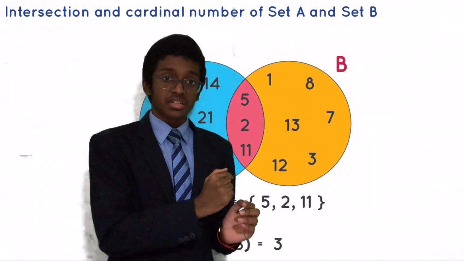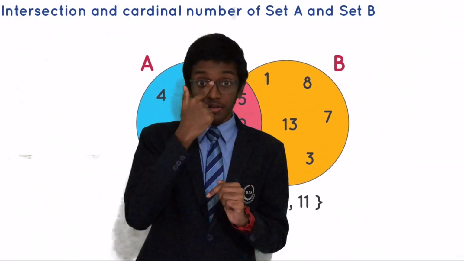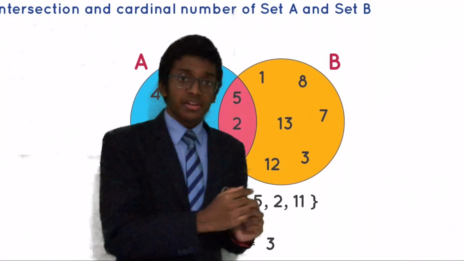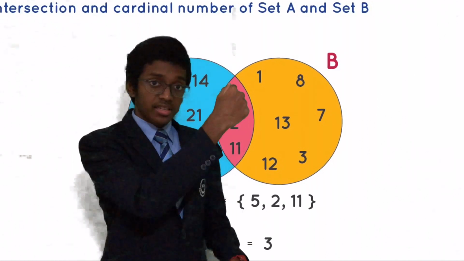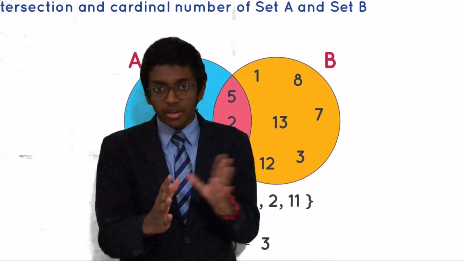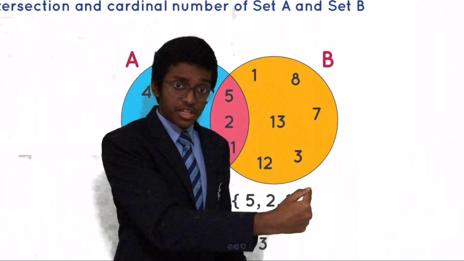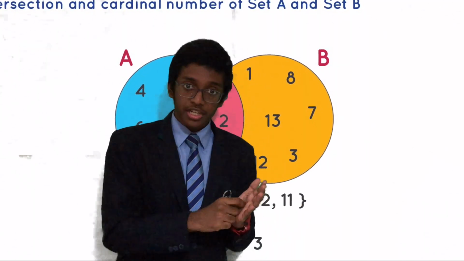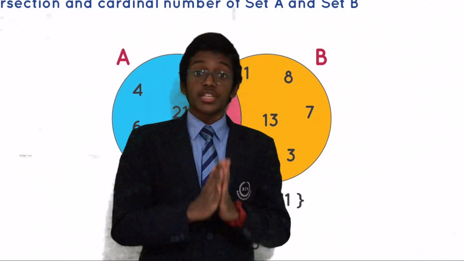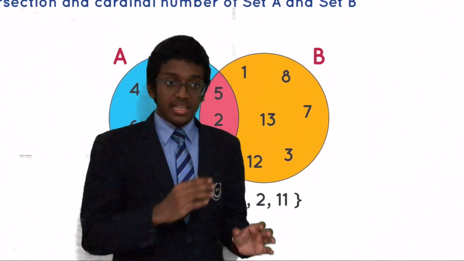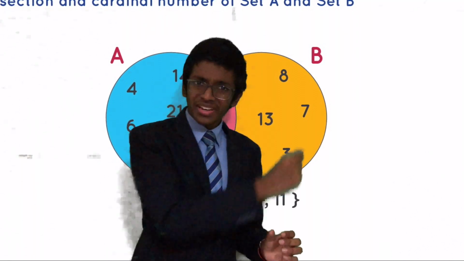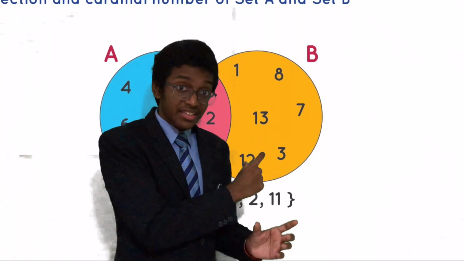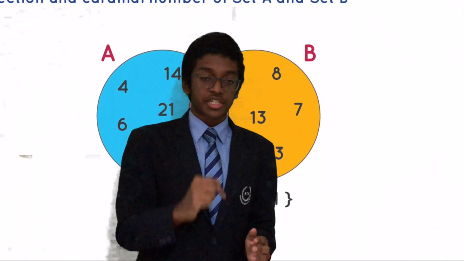Moving on to the intersection, almost the exact opposite of union. In the case of intersection, once again, let there be two sets, A and B. When we say A intersection B, it is written as A ∩ B, in the fashion of an upside-down U and then a B. Equal to means we must write those elements which are common to both A and B. In the Venn diagram, don't you notice that common area between both circles? Elements included in that category must be included in A intersection B.